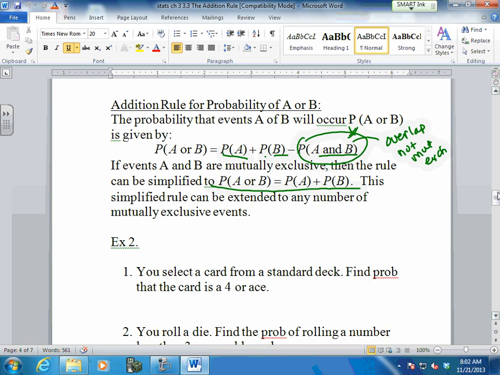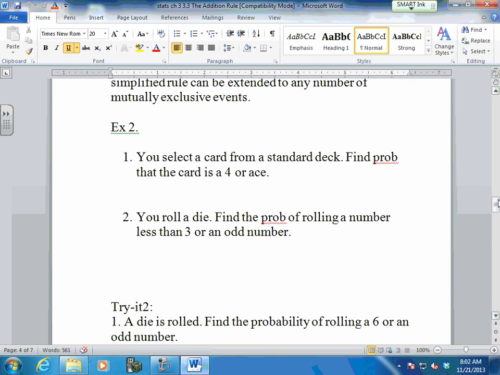Now, sometimes when your data is a small enough set, you can just work with your data set, like rolling a die. Sometimes you can just lay out the die. It's a little bit easier to look at. Selecting a card is a little bit harder. But when you start with this one, you select a card from a standard deck, one card. Find the probability that it is a 4 or an ace. So start like this: probability of 4, probability of ace.